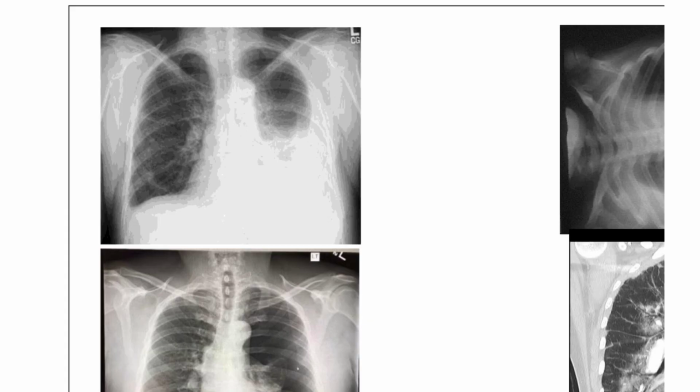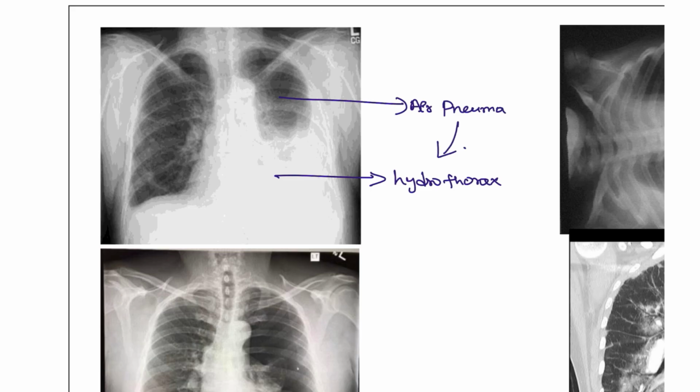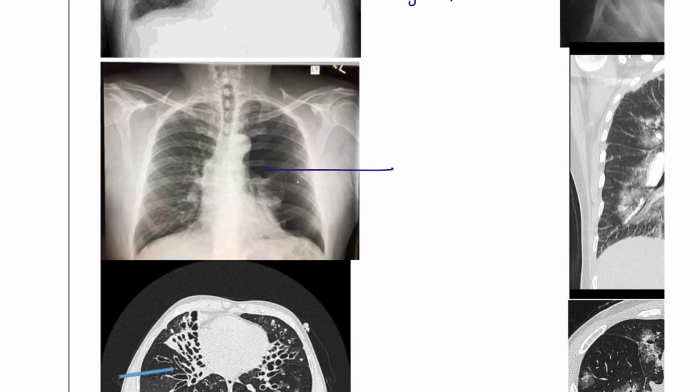Next, another picture. Here you can see there is a hydrothorax, and at the same time air is trapped. So this is known as a pneumohydrothorax, and this is more of a pneumothorax, because there are no bronchial markings, the lung is shrunken and the trachea is deviated. So this is known as a pneumothorax.